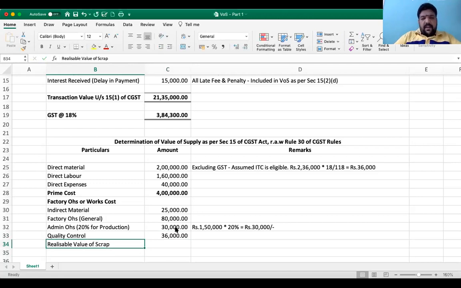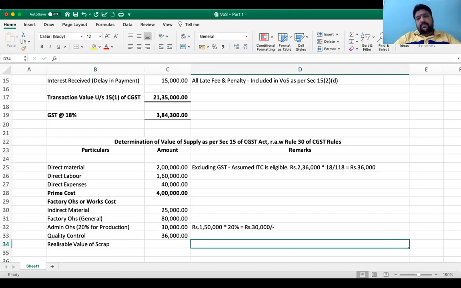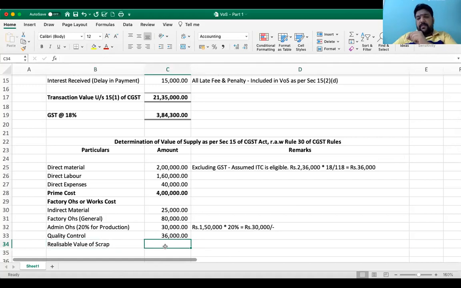Now here, realizable value of scrap. When it comes to this, by this time itself, a lot of you would have understood. Majority of you would have driven in this model only. A few of you would have deviated. Realizable value, how much are we going to put? Realizable value of scrap, how much are we going to mention?